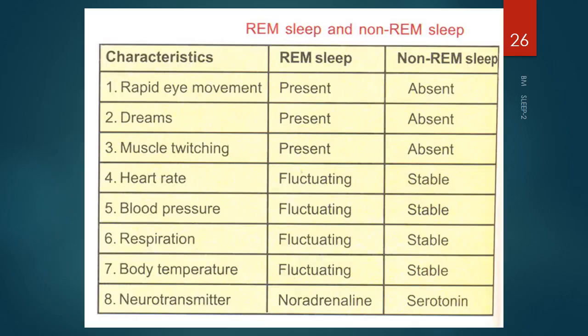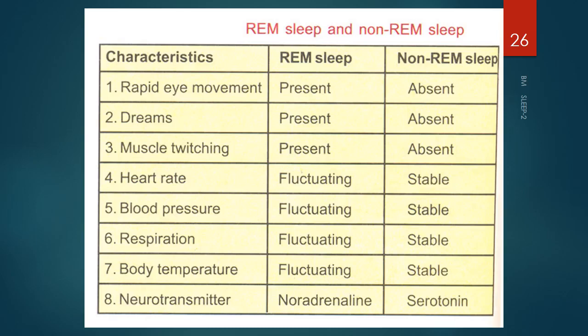So here we will do a rapid recap of the differences between REM sleep and non-REM sleep. You have the rapid eye movement, which is present in REM sleep, absent in non-REM sleep. Dreams, present in REM sleep, absent in non-REM sleep. Muscle twitchings, present in REM sleep, absent in non-REM sleep.